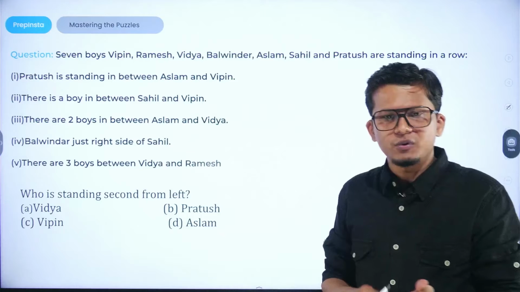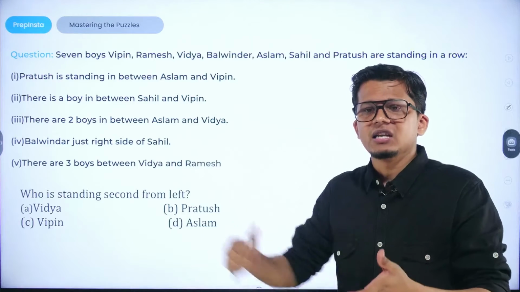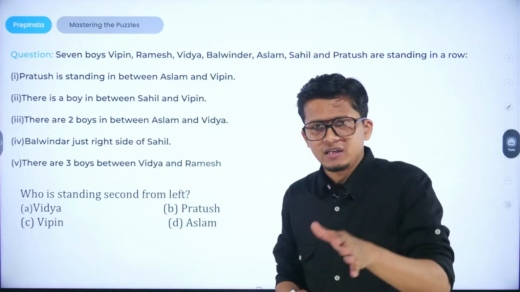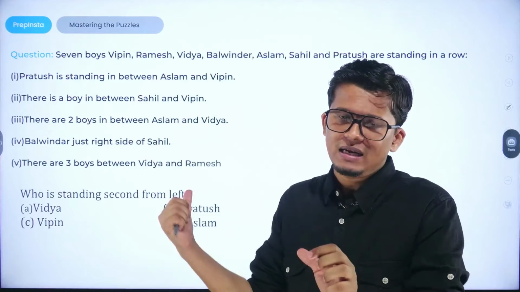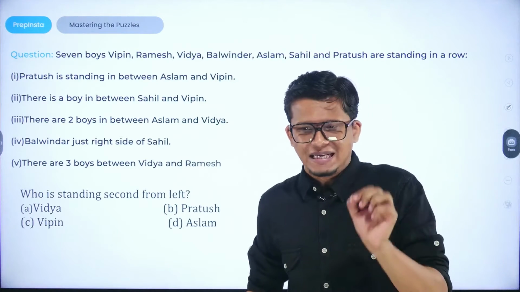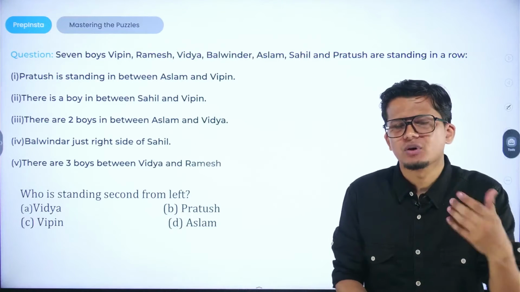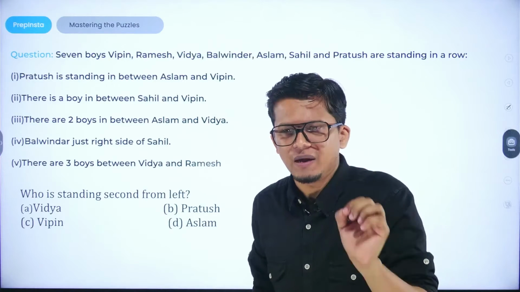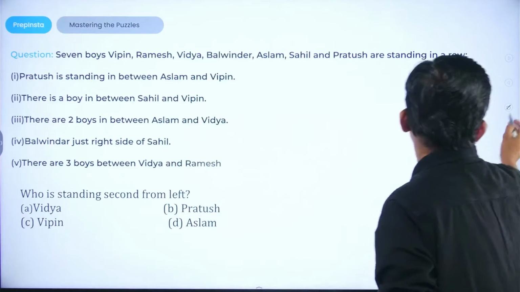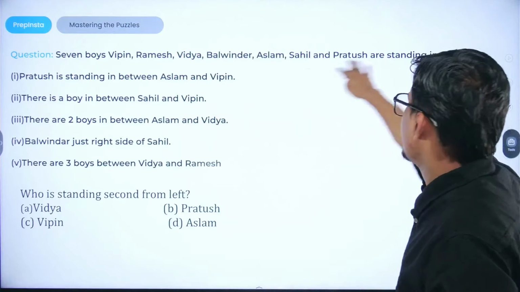First of all, what you have to do is go with the information that is being given. Then formulate the conditions that are being given. Draw the possibilities that can be drawn up, right? And further we have to conclude with the right possibilities, and you can approach the right answer as well. All you require is that it involves arranging of the data, ordering, grouping or matching different elements based on the given clues or patterns. So you have to use the right clues, the right patterns, and in that way you can group up the data. So first of all, we are given 7 people here, right? 7 boys, and they are standing in a row.